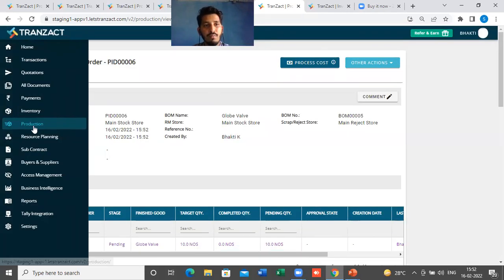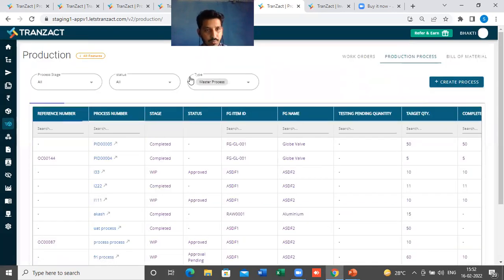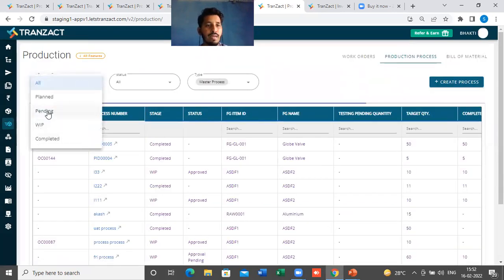Now I will go to my production on the production dashboard, and I will select the process stage here as the pending stage.